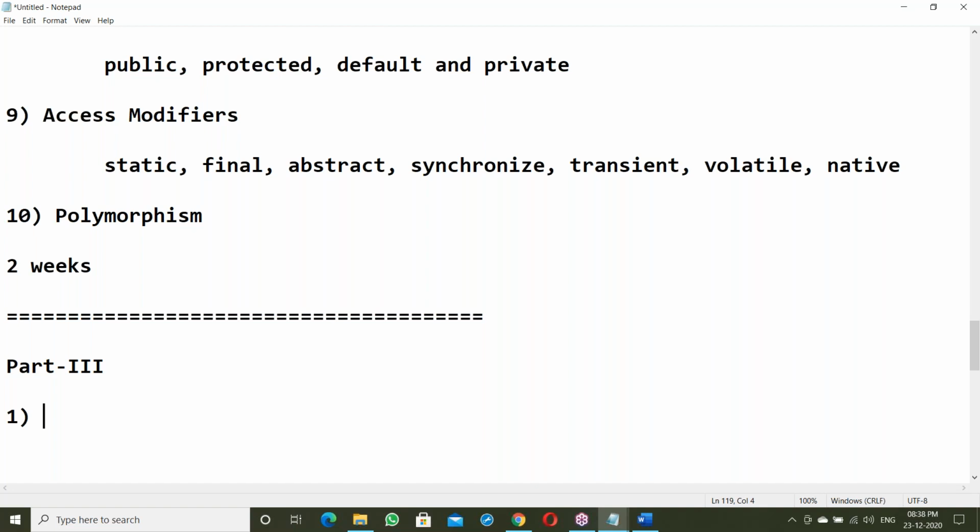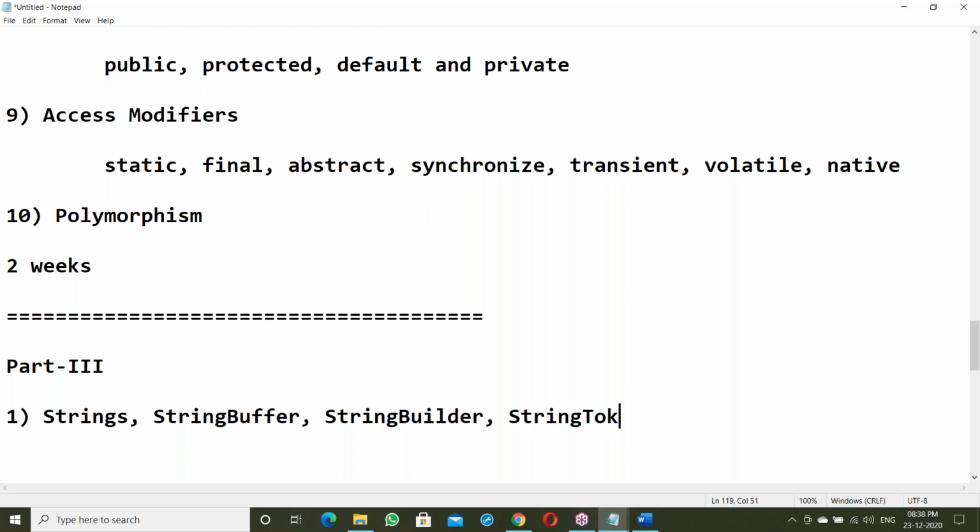Here actual work starts. First topic is strings: how to handle strings in Java, in real-time usage of strings. Next, string buffer, then string builder, and string tokenizer. To handle strings here, we need different kinds of things: the string class, string buffer, string builder, and string tokenizer.